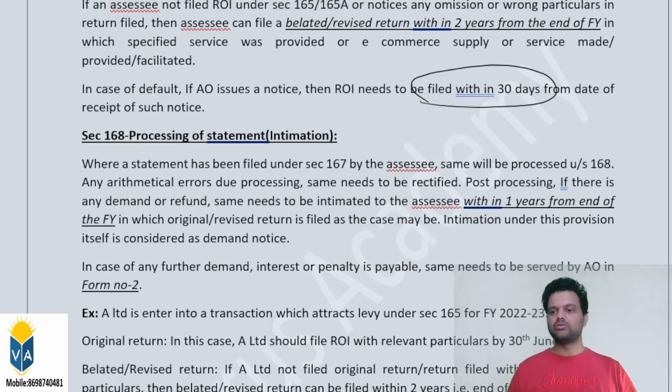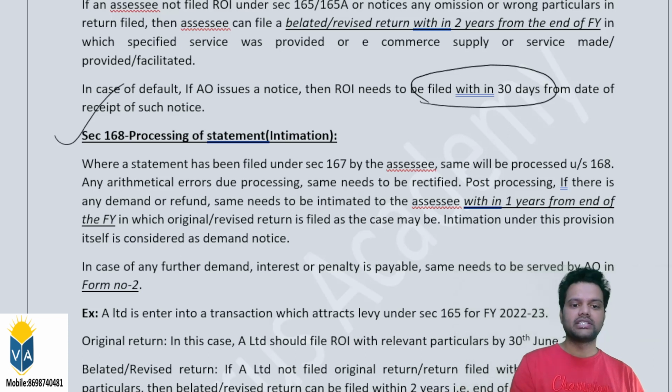Every SSC for whom section 165 or 165A is applicable, advertisement or an e-commerce operator, he has to file his return of income on or before 30th June of the following year. If he has not filed the return, he can file within 2 years from the end of the financial year in which the transaction took place. If he has filed a return but found some incorrect particulars, he can revise the return within 2 years from the end of the financial year in which the transaction took place. If the AO sends a notice, he has to file his return within 30 days of receipt of the notice. So this is about section 167.